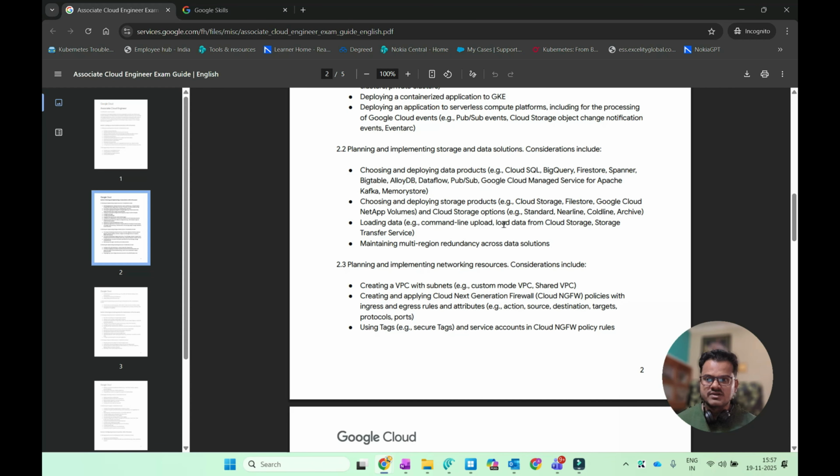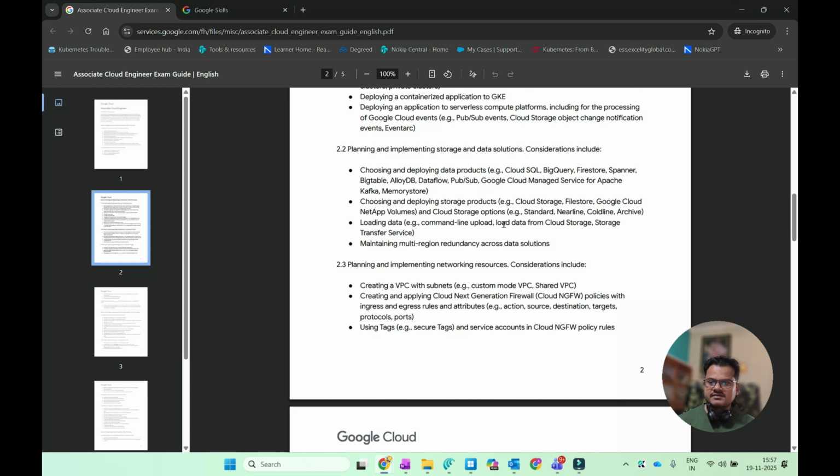And also Google Cloud managed services for Apache Kafka, and Memorystore. Okay, now choosing and deploying storage products, you have to know, like Cloud Storage, Filestore, Google Cloud NetApp Volumes, and also Cloud Storage options.